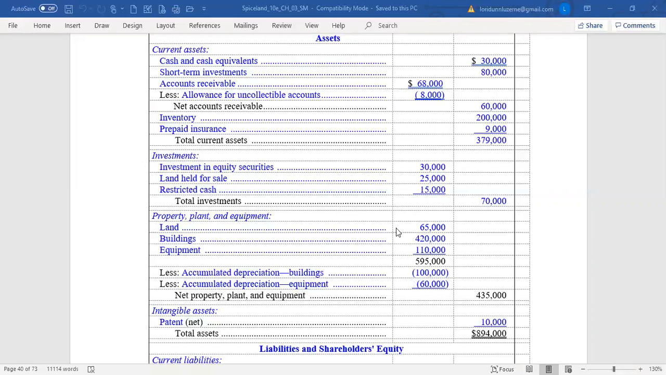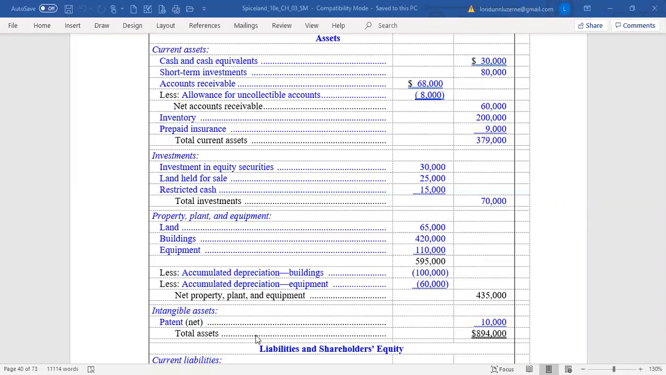They add up all the costs that are in the property, plant, and equipment category. So the land 65, the buildings of 420, and then the equipment of 110. And then they subtract the two accumulated depreciation accounts, one related to the building and one related to the equipment. So it's really what your style is. Either way is correct. Make sure though you subtract that accumulated depreciation overall, and then you get net property, plant, and equipment, 435,000.